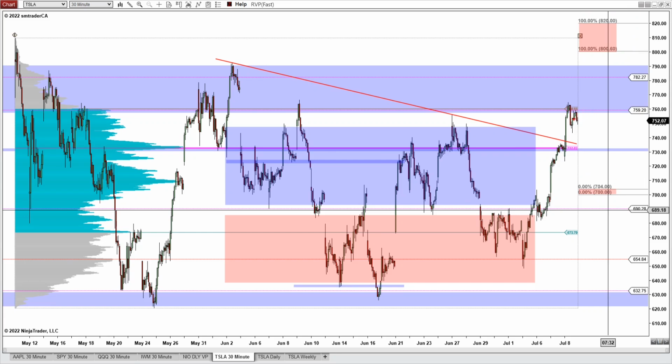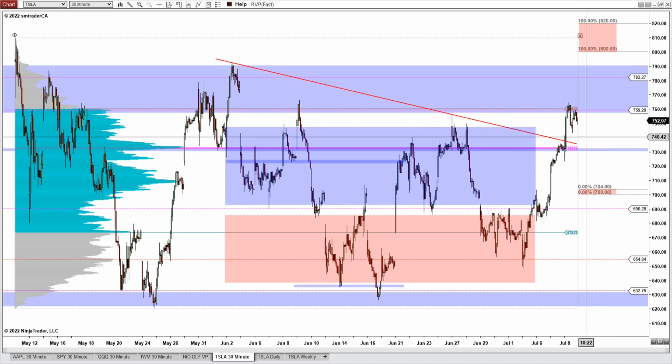Now, for the upside scenario, we will be watching if Tesla will be able to move up above this 759 area and work itself up toward this virgin point of control here at 782.27, and see would it be able to get beyond this resistance zone and into this range here, the upper range of the expected move up above the 800 level between 820 and 800. And that's the potential upside scenario for Tesla.